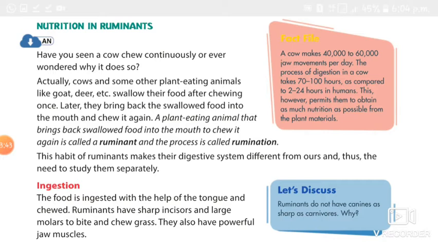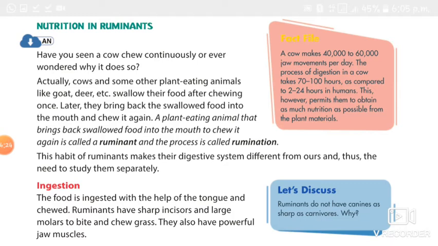You can see that a cow makes 40,000 to 60,000 jaw movements per day. We couldn't consider this, right? The process of digestion in a cow takes 70 to 100 hours, as compared to 24 hours in human. So it has powerful jaw muscles and jaw movements also. The ruminants have sharp incisors and large molars to bite and chew the grass.